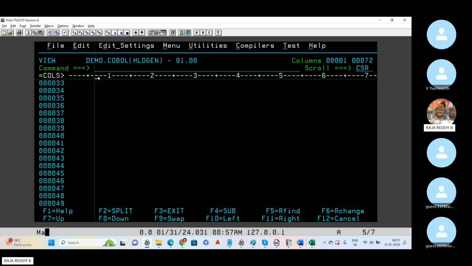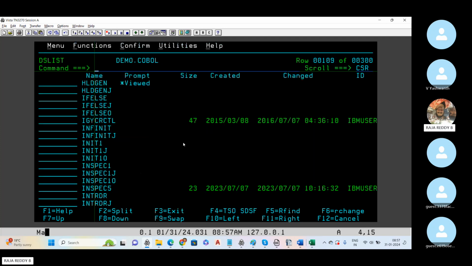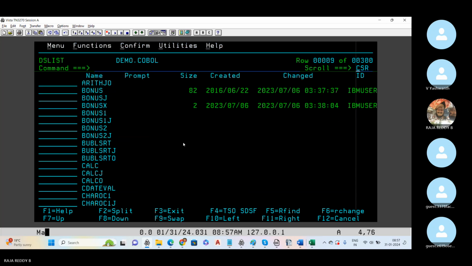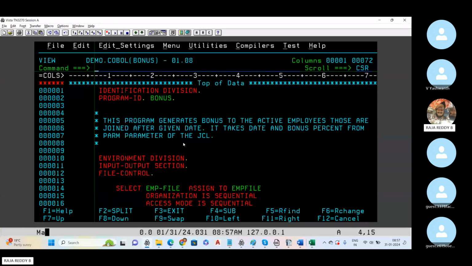Even I'm least bothered about columns 1 to 6. If I want to start coding, I will start from the 7th column. This is my 7th column. What purpose am I going to use it for? Let me open another program. If I show the columns here, see, this is exactly the 7th column. If I want to write some comments about this program, I should use a star in the 7th column for the comments.